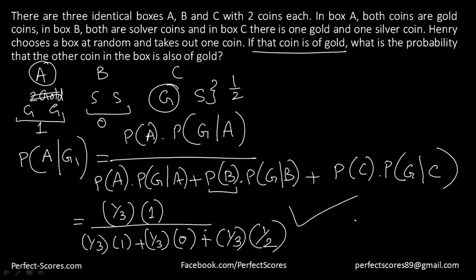So I'll repeat what I just did here. We were supposed to find, we've already gotten gold from first bag, and let's call it G1. What is the probability that it will be from bag A? That would be equal to getting the bag A into probability of gold such that we've already gotten the bag A divided by the total probability, right? So that is actually equal to our total probability here.